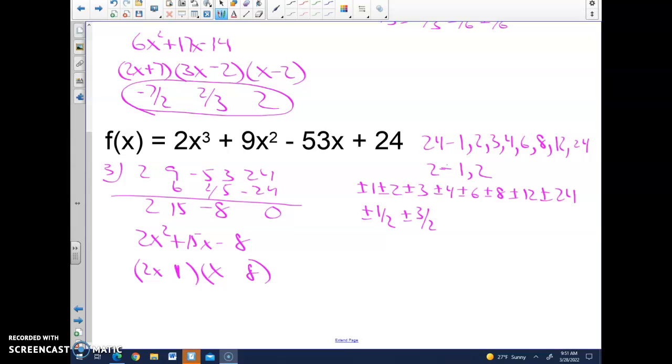2x times 8 is 16x. 1 times x is x. Is there a way to make 16x and x positive 15? Sure. 2x times positive 8 is 16x. Negative 1 times x, negative x, 16x and negative x is 15x. And then we have an x minus 3. My answer is 1/2, negative 8, and 3.